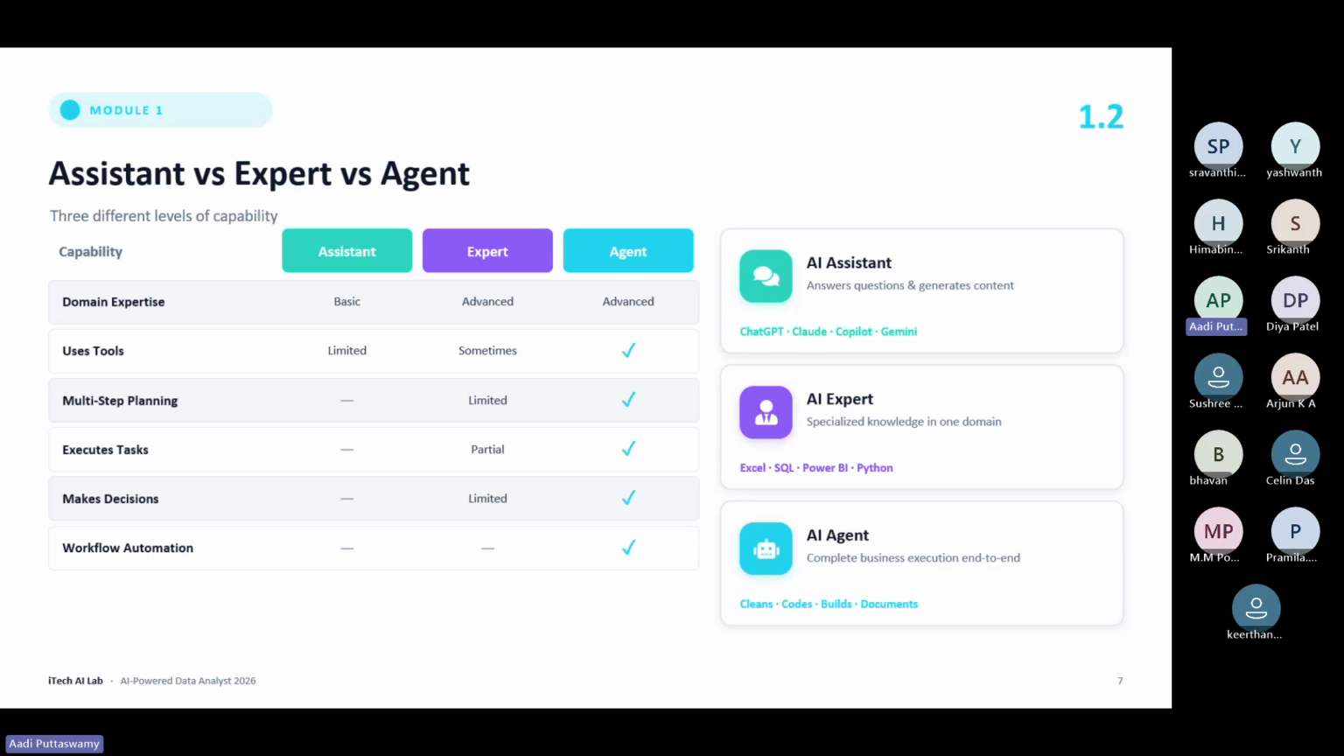So an AI assistant answers questions and generates content. An AI expert has specialized knowledge in one domain. Then an AI agent completes business execution end to end. Everything complete.